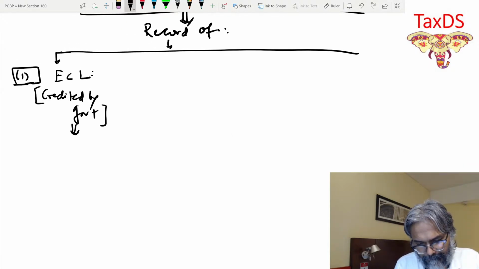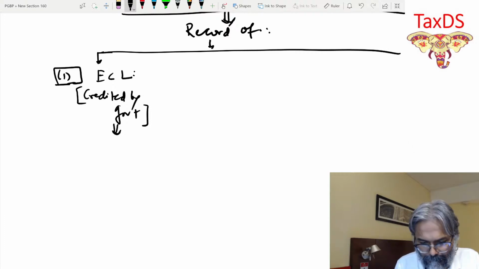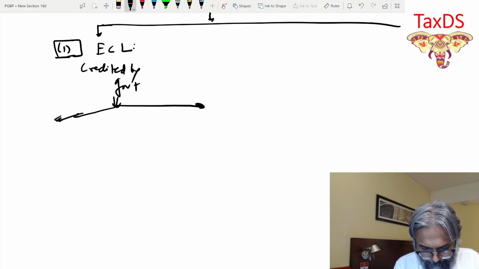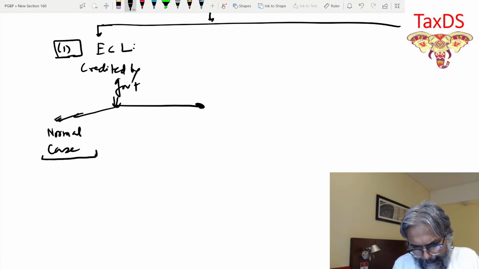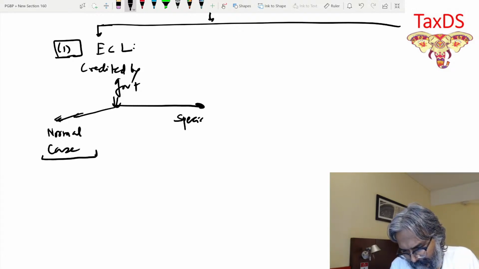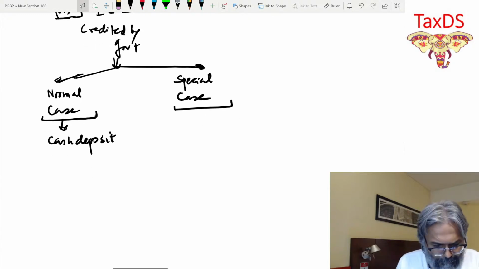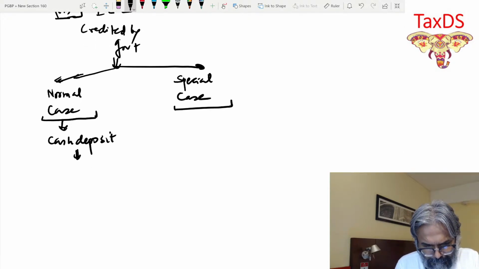So first would be the credit by the government. The government credit rules will be in the normal case, normal credit, and second I'll use the word special case. Now what is this normal case, students? In the normal case, you are putting in the cash deposit, as you all are aware.